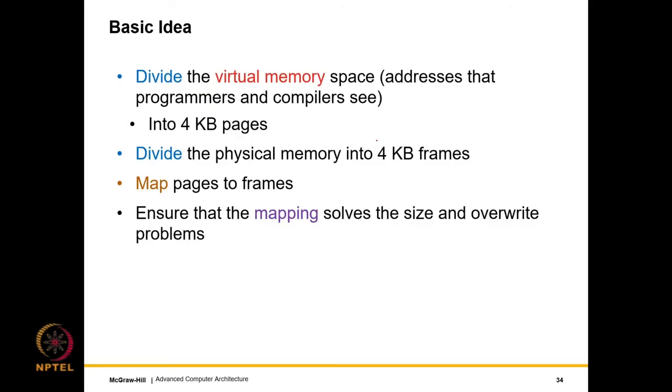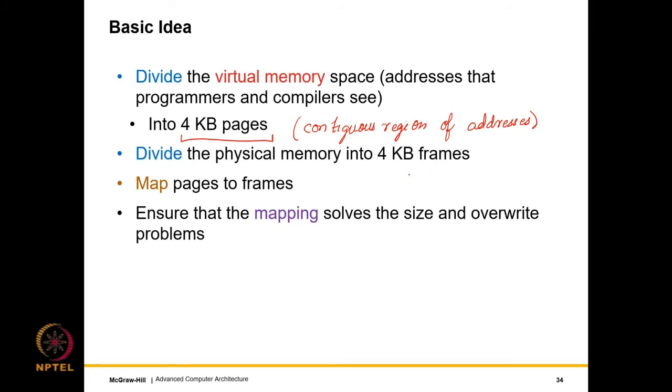We will divide the virtual memory space, right? So what is virtual memory? It is the addresses that the programmers and the compilers see. So it is the addresses that your program works with, the addresses we have been working with till this time. That is the virtual memory space where we assume that we own the memory map. We divide this into 4 KB pages, like 4 KB contiguous regions of addresses.